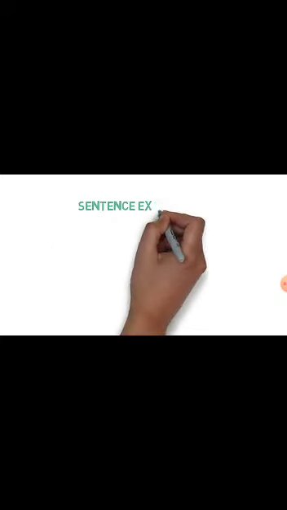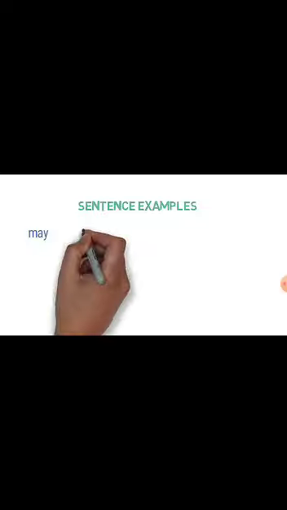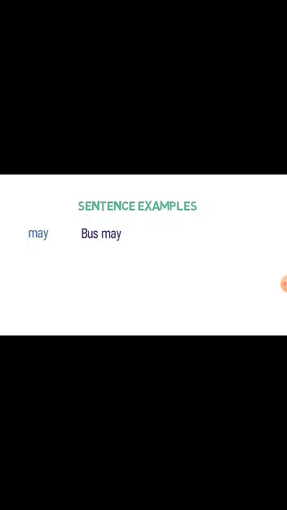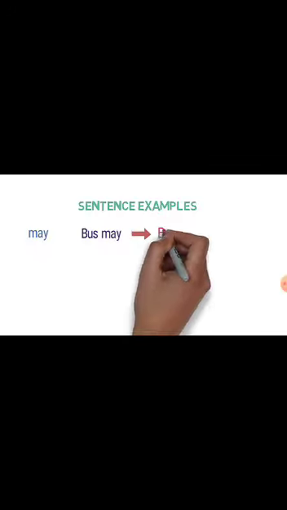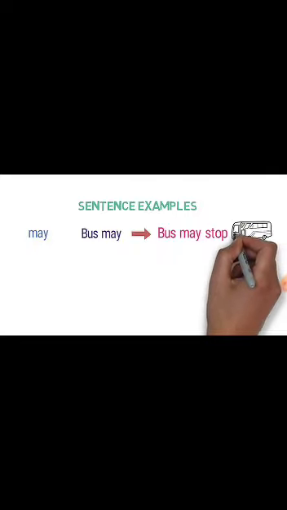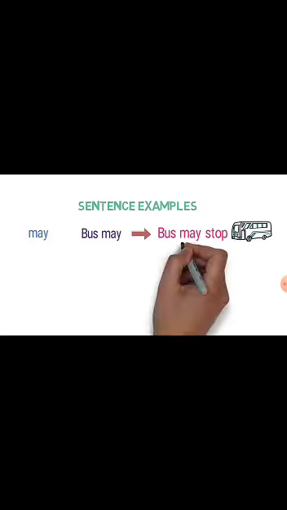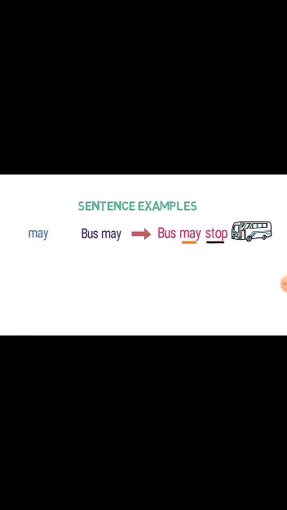Let me give you sentence examples to make you clear about them. For the first example, we are using the helping verb may. Look at this sentence, bus may. Can you understand what this sentence is saying about the bus? Bus may what? Now look at the complete sentence. Bus may stop. Here we are telling that the bus may stop, that is, we are not sure whether it will stop or not. But it is giving complete meaning to the sentence. So, the helping verb is may here and the main verb is stop.